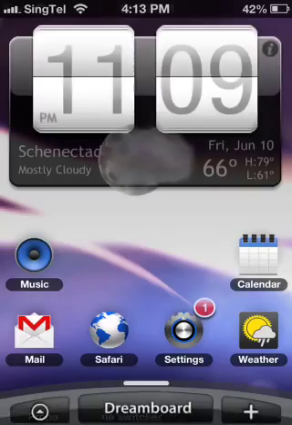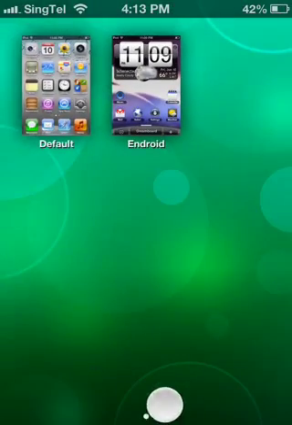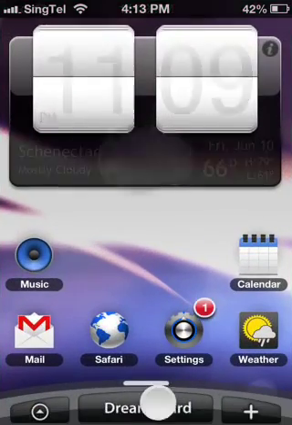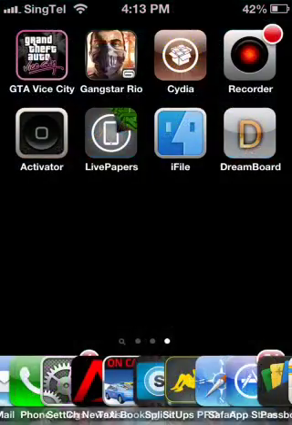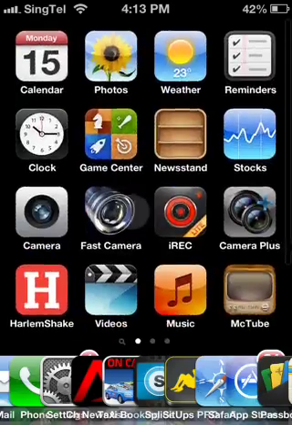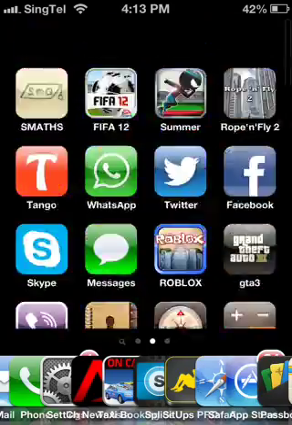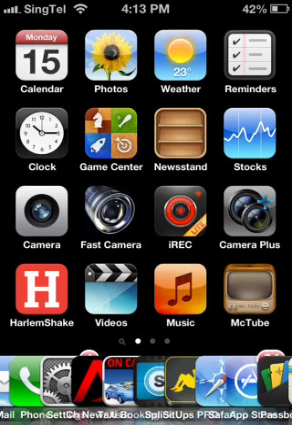So go back, just click the one at the bottom just now. Here. Click at the bottom here, click it. And click on default, go back to the normal one. As you can see, I got the many apps.